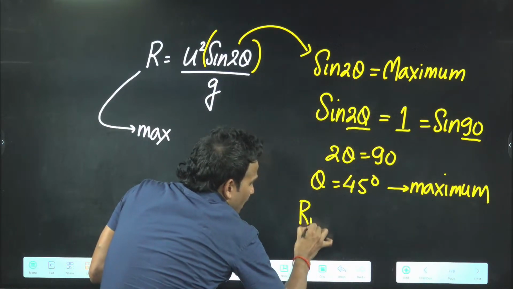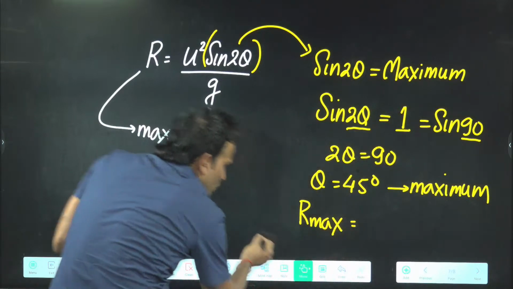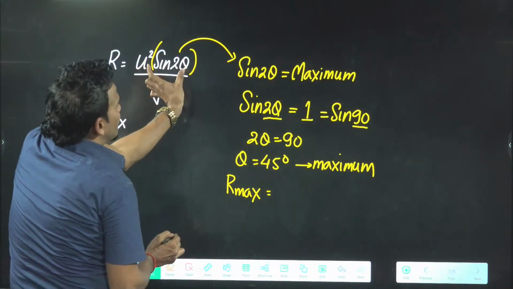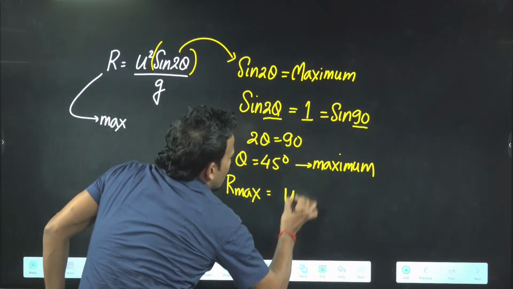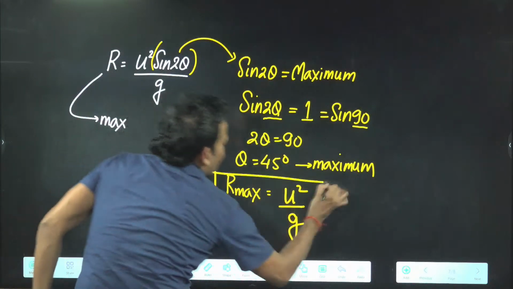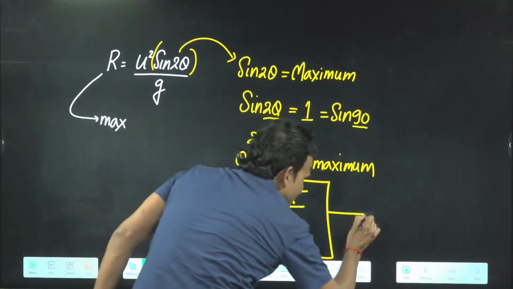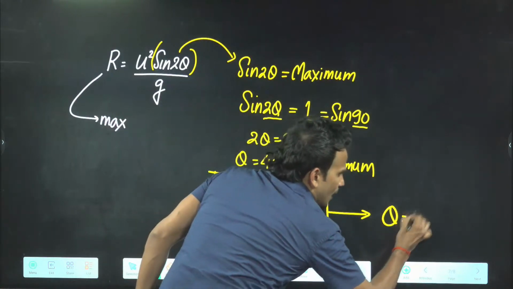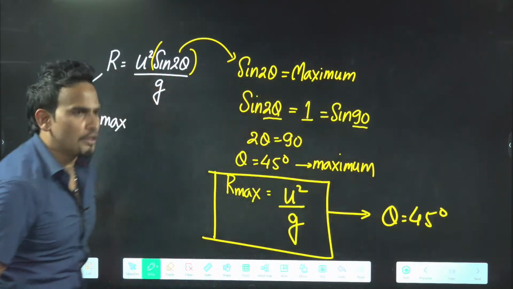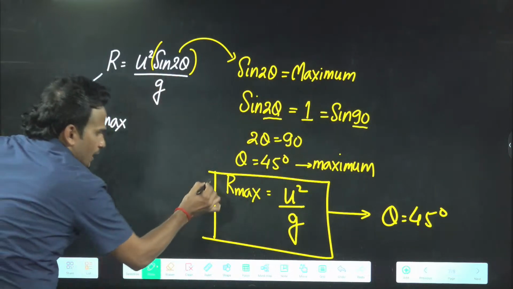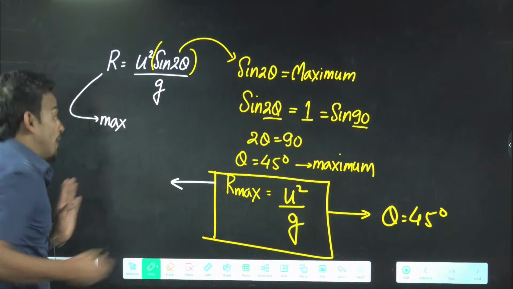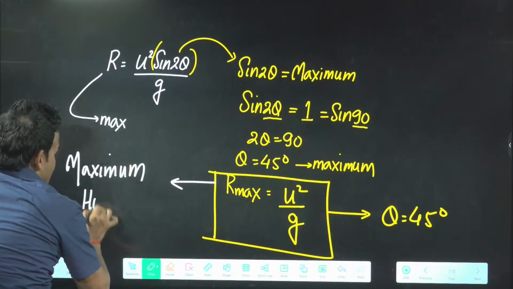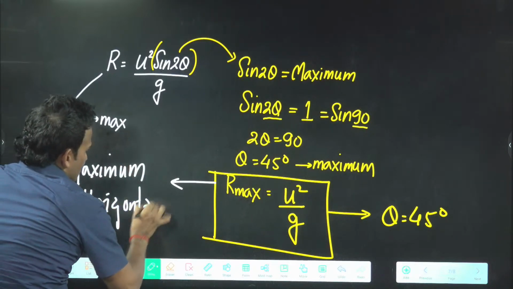And what is that maximum range? For maximum possible range, this sine 2 theta will be 1. So maximum possible range will come u square by g. But if you want your body to have this range, you must throw the ball at 45 degree. If you throw at 45 degree, it will go to maximum horizontal distance. They don't always say range. Many times they say maximum horizontal distance.